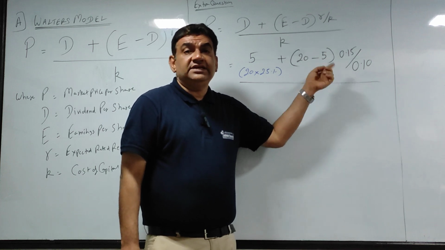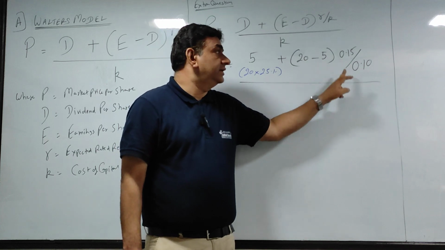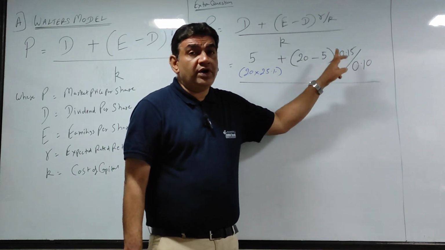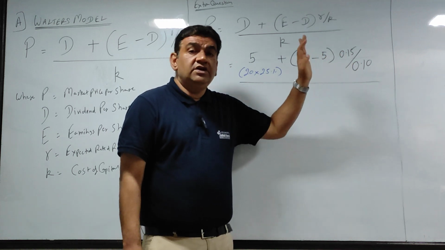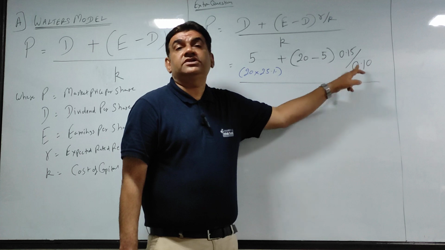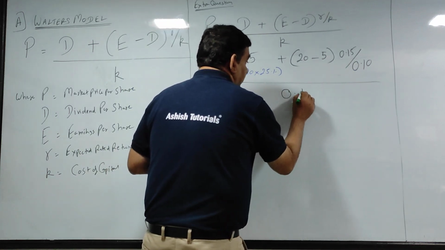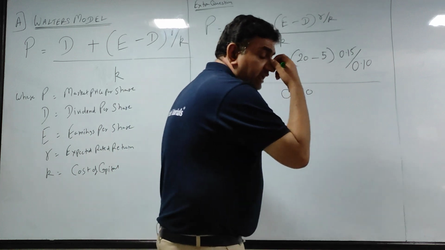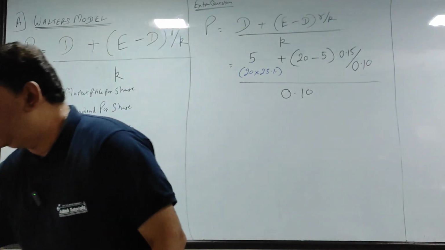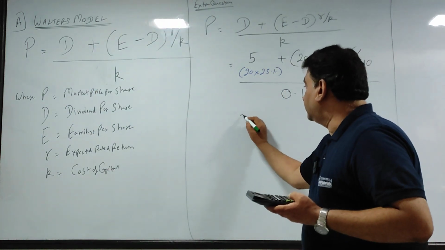That I'll consider with the expected rate of return of the shareholders and the cost of capital. Expected rate of return is 15%, so I'll write 0.15, which is 15% only. Formula, you'll have to write 0.15 divided by K, that is 0.10, and this entire numerator I will divide by K, cost of capital, that is 10%. Got it? Now let's substitute further.